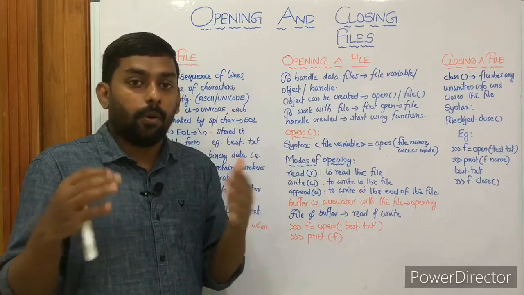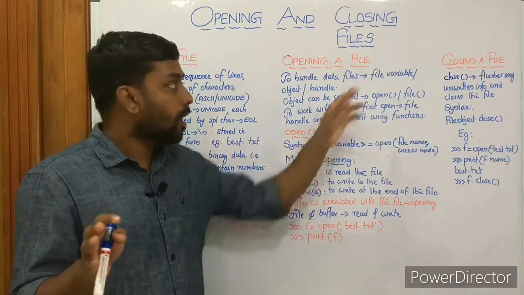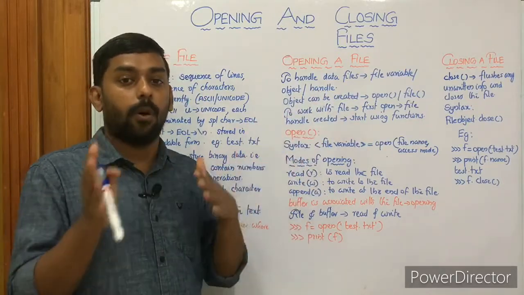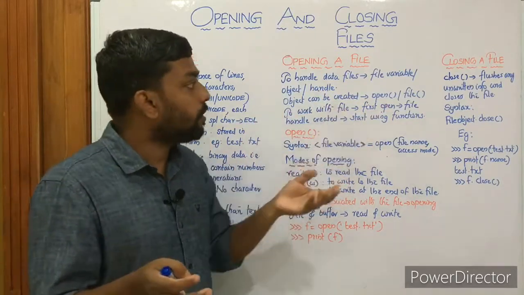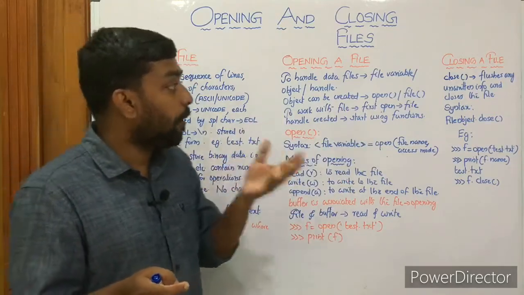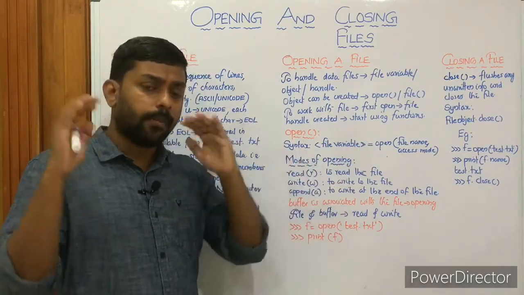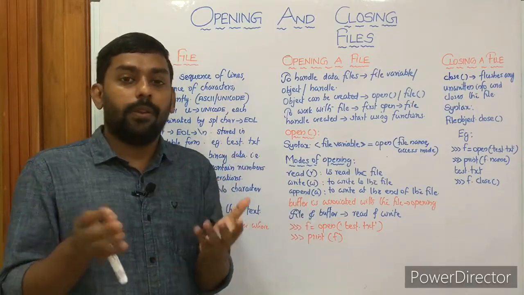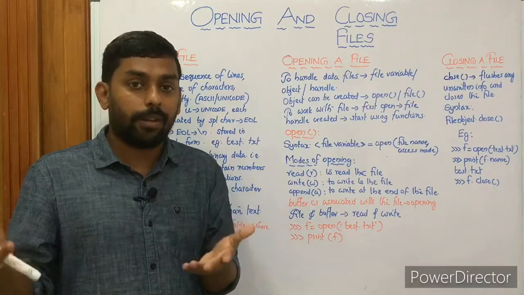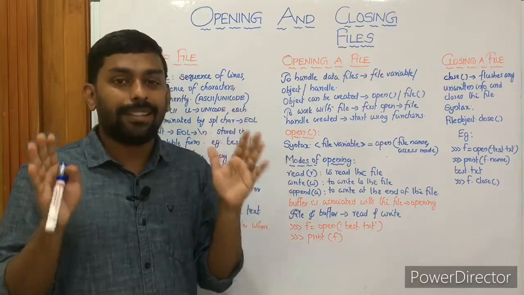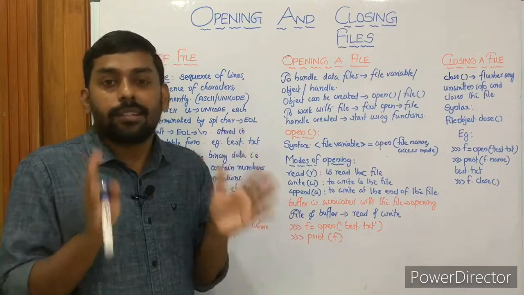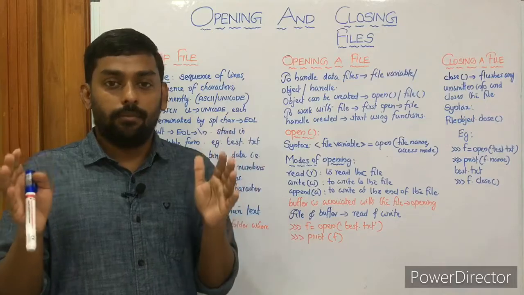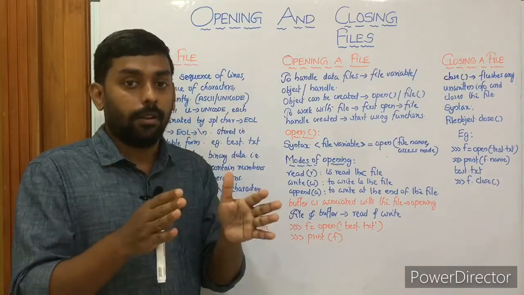Before working with a file, you have to open it. We have opened and worked with it. Then finally you have to close it. Closing means using the close function, just like the open function for opening. It flushes any unwritten information and closes the file. That means after completing our task with the file, we have to close it. That's a standard method. Anyway, if you are not closing it, it will be closed automatically, but you should explicitly close it. So we are forcefully closing it, so we can make sure that everything allocated to the variable here, it is F, is released.